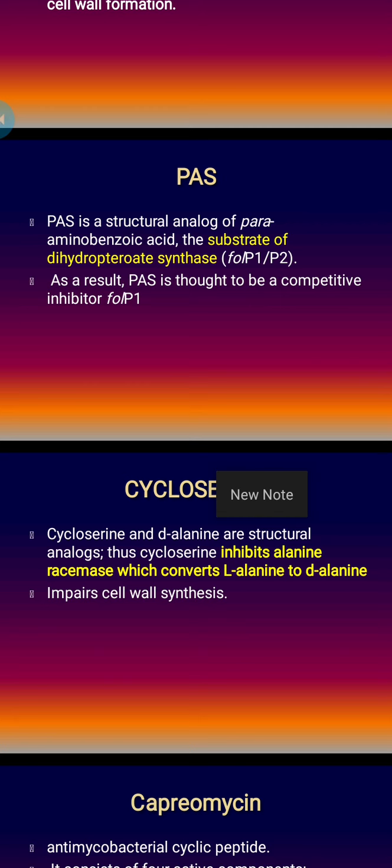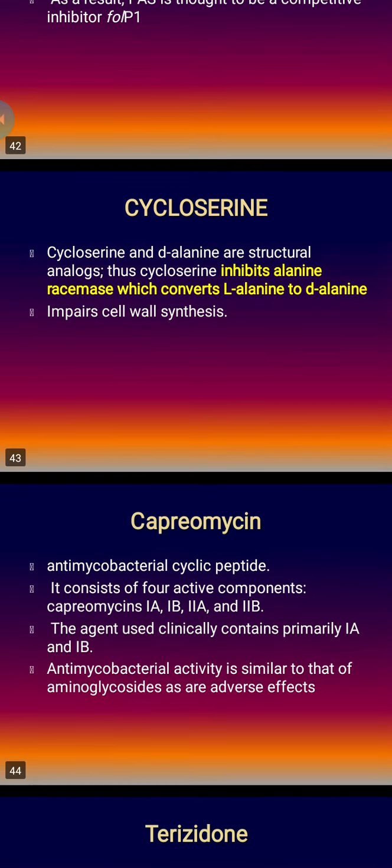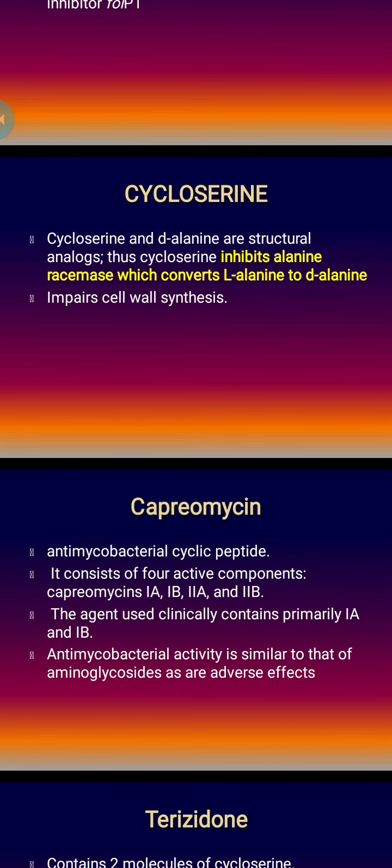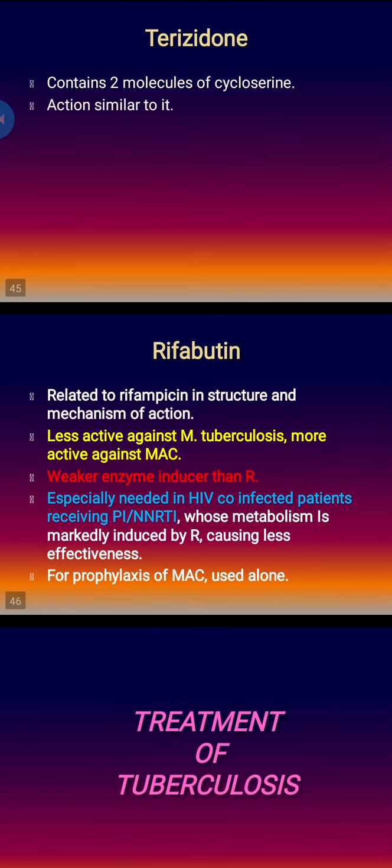So if you remember the mechanism of action of trimethoprim-sulfamethoxazole, PAS acts in a similar manner. Cycloserine inhibits the alanine racemase which converts L-alanine to D-alanine. It impairs the cell wall synthesis once again. So if you remember the class of bacterial cell wall synthesis inhibitors, cycloserine was one of them. Capreomycin, another drug, its mechanism is almost the same as aminoglycoside. Terizidone is actually two molecules of cycloserine.